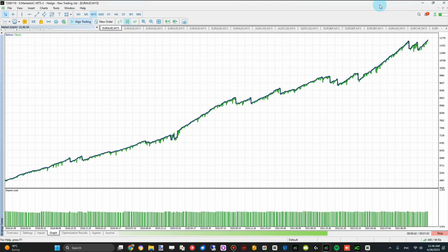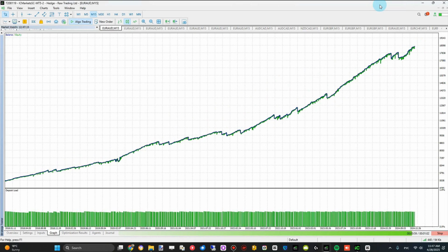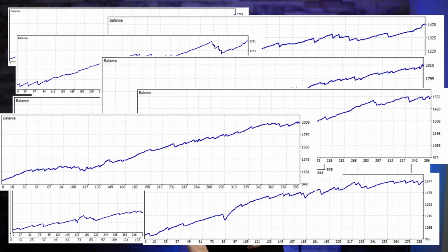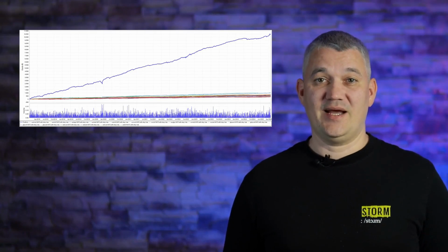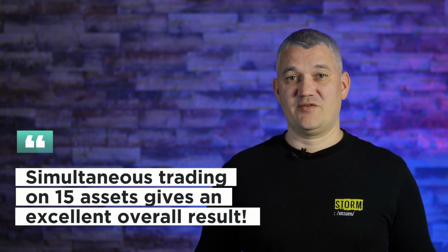Guys, the strength of this expert advisor is the broad diversification of trading results. If you run it in the strategy tester on a single currency pair, you won't see colossal millions. These will be average trading results. But as I mentioned earlier, it operates simultaneously on 15 currency pairs. If you combine the profitability charts from 15 currency pairs, we get a smooth, stable, and excellently profitable growth chart. That's how it works. We all know the saying, together we are strong. This is exactly the principle on which Swing Master operates. Simultaneous trading on 15 assets brings us an excellent cumulative trading result.